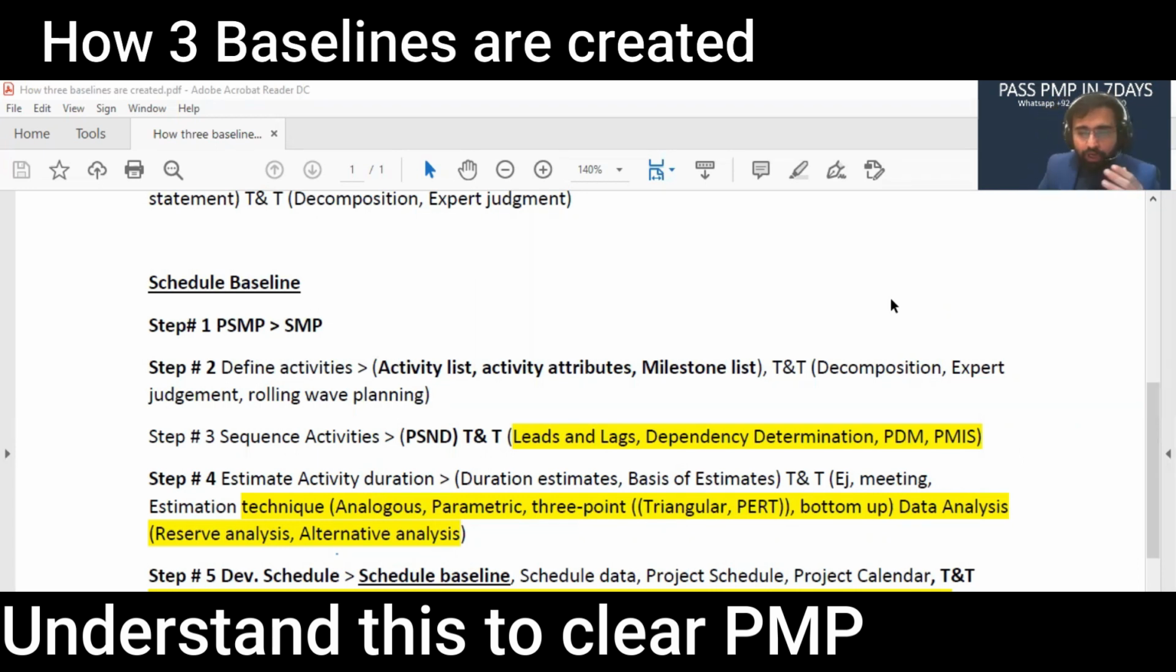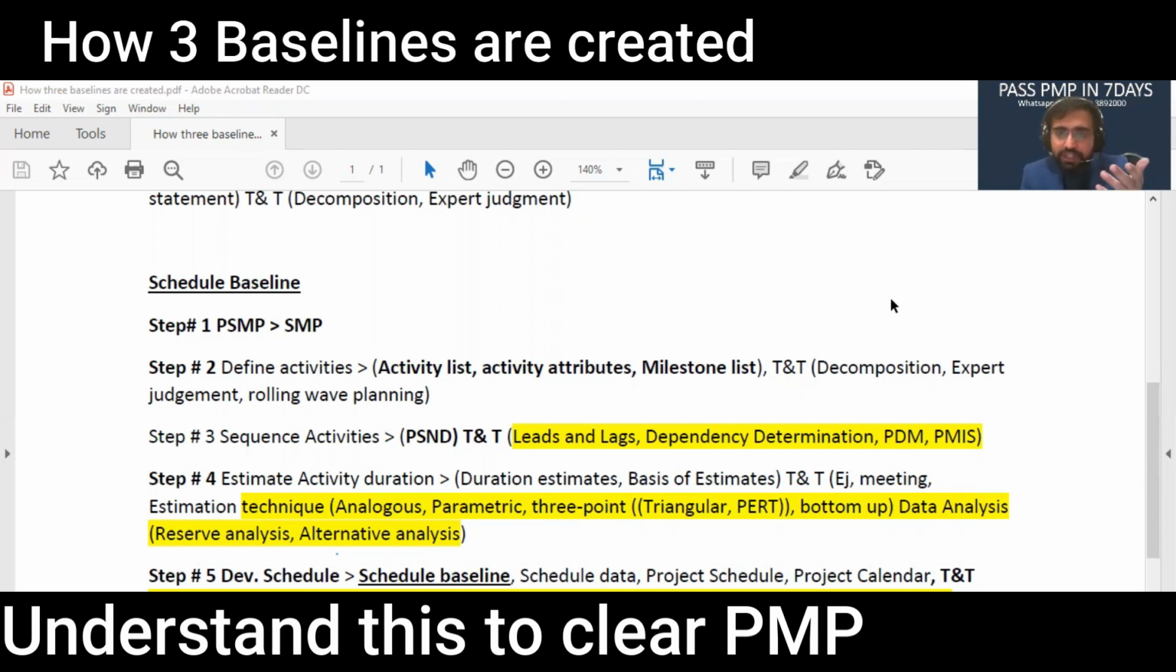Then we have bottom up estimating. How much time will it take to make a burger? How much time will it take to cut the salad, how much time will it take to fry the kebab, and so on. We add all the things from the bottom and we move upward. That is bottom up analysis. So we have all these estimation techniques.